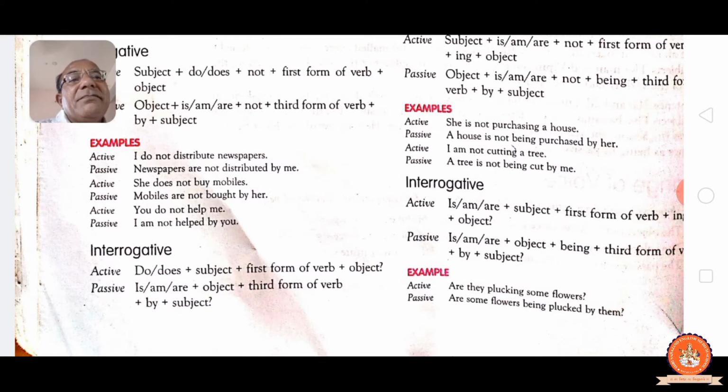Am, is, are, object, being, past participle, by, subject, and question mark. See, are they plucking some flowers? Are some flowers being plucked by them? See, being we have to add, while in simple present tense being is not coming at all.